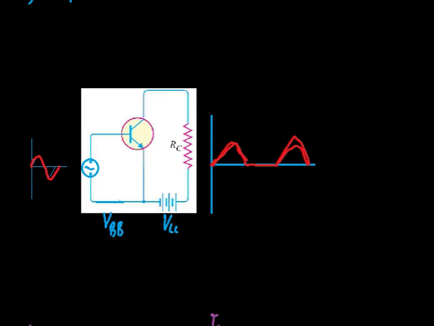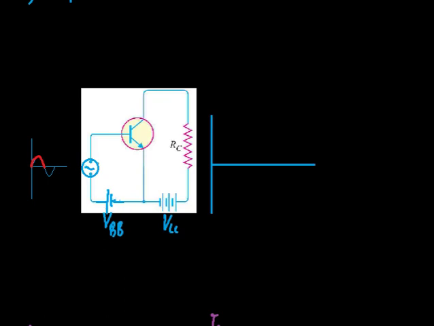So this is an unfaithful amplification. Now we will introduce a battery VBB in this base circuit to ensure the proper zero signal collector current. So let's consider a battery VBB is connected in the base circuit as shown like this.